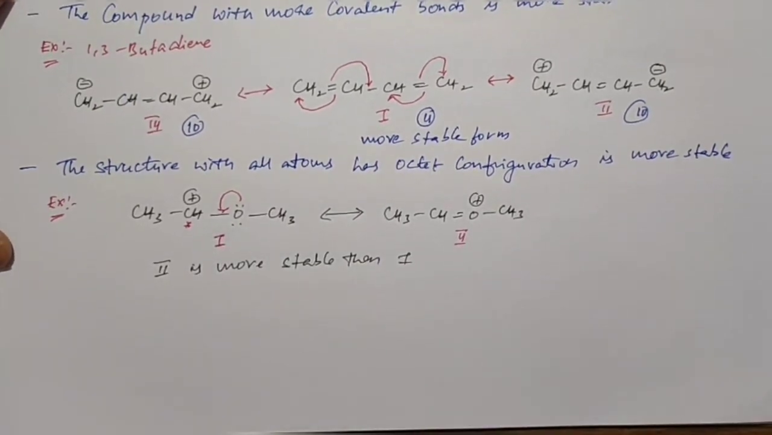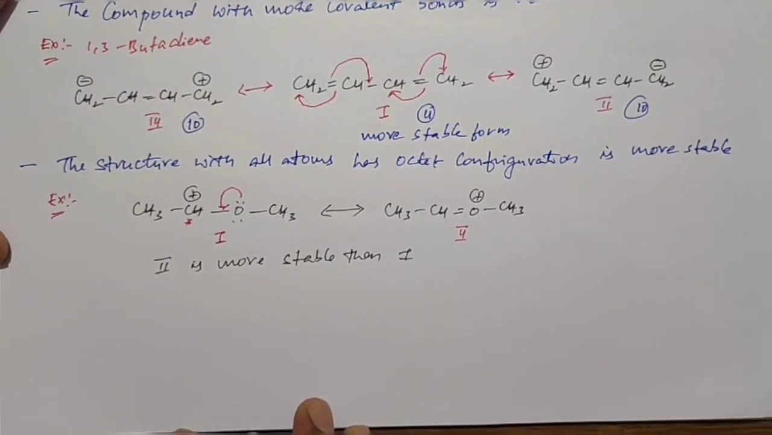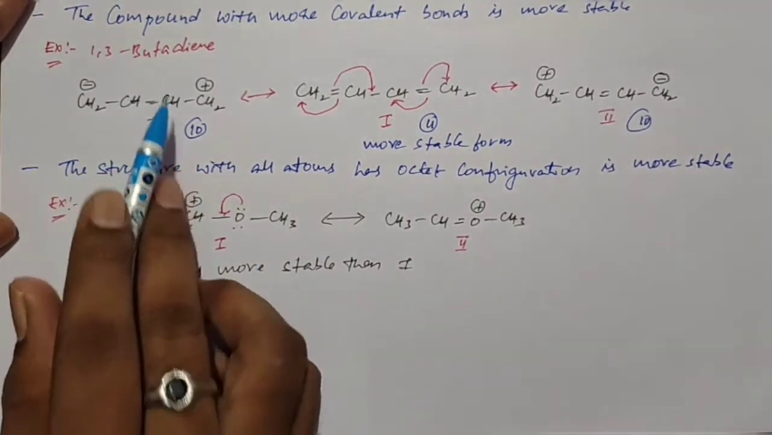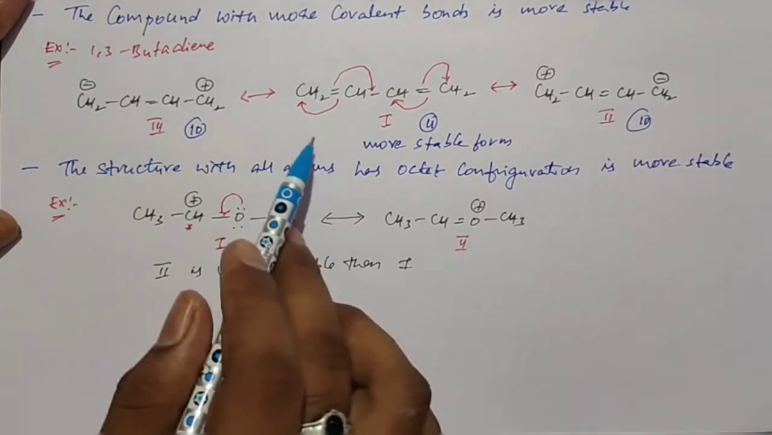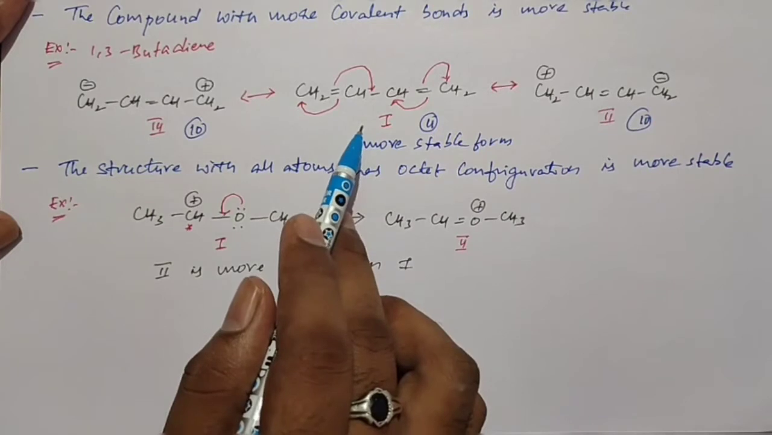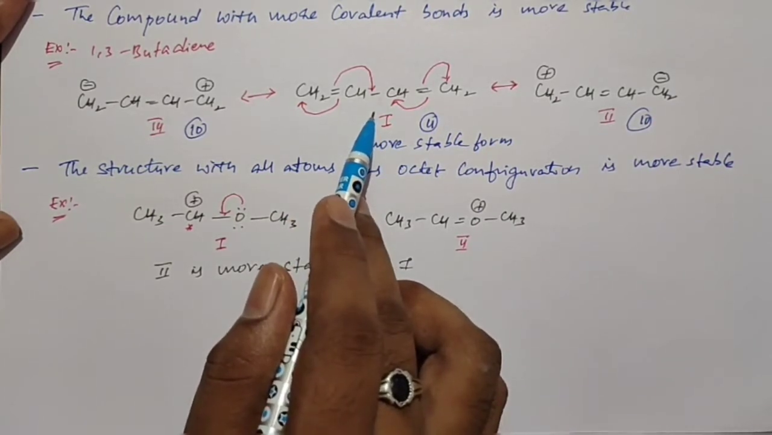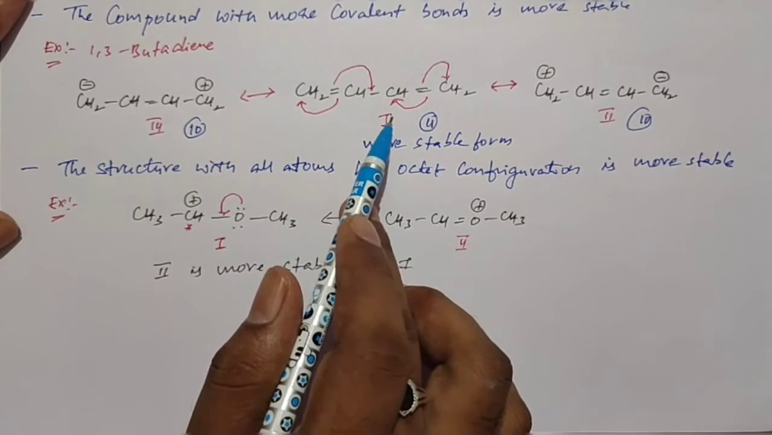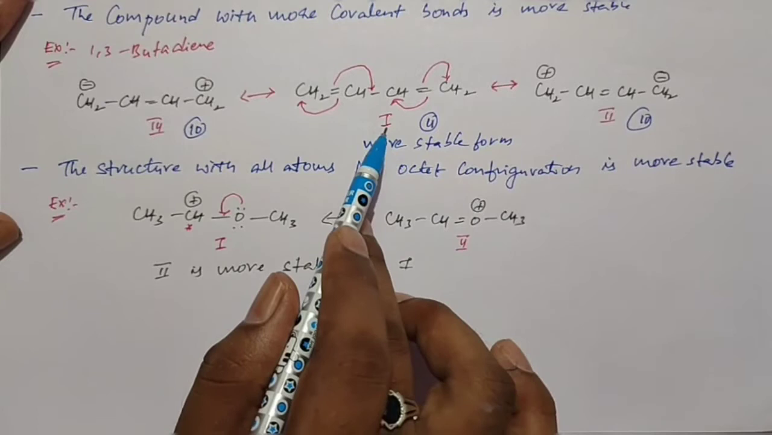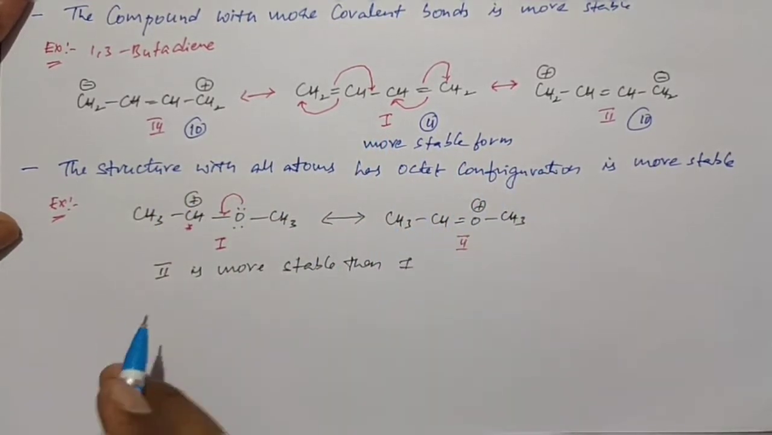Okay, next is rule number 3. The structure with separated charges is less stable than a neutral structure. For example, take 1,3-butadiene, which has three structures: structure 1, structure 2 and structure 3. Which structure has no charges? In resonance structures, the structure with neutral charges is more stable compared to structures with separation of charges. I mean structure 1 is more stable than the second and third structures.